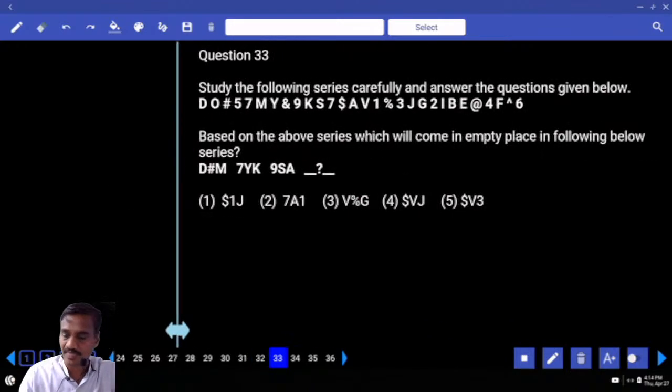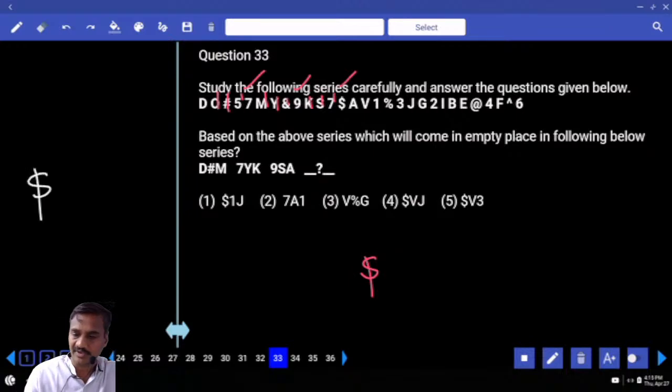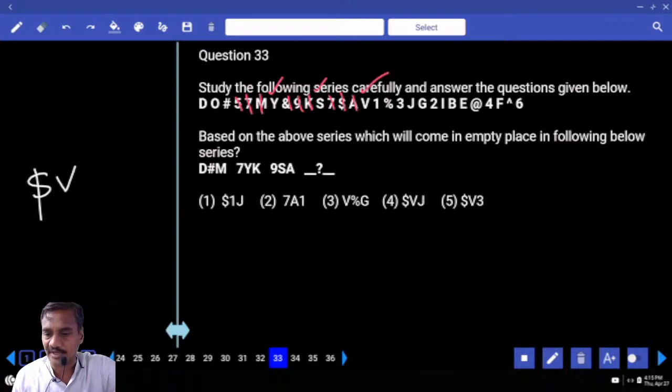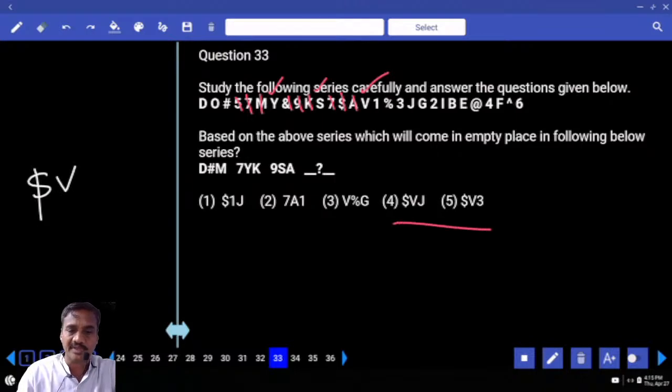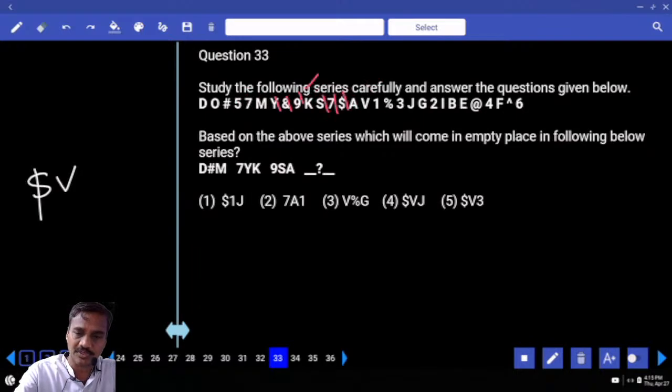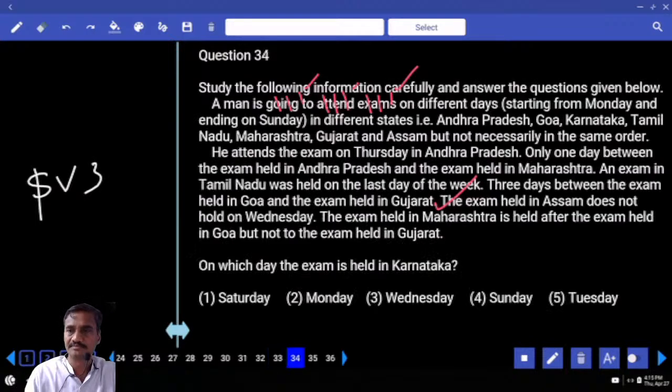Then 33. Now it is based on series here. Now what are the first elements? D and 7, D to 7, 1, 2, 3 plus 4. 7 and 9, 1, 2, 3, 4 plus 4. Next one, 1, 2, 3, 4. Dollar is the first element. Then, if dollar is the first element, then what happened to the remaining? Hash and Y, hash to a 1, 2, 3, 4. And Y and S 1, 2, 3, 4. 1, 2, 3, 4 V. Dollar and V. Then now we have left with the 2, M and K. M to K, 1, 2, 3, 4, 3. Hence dollar V3 choice for 33.